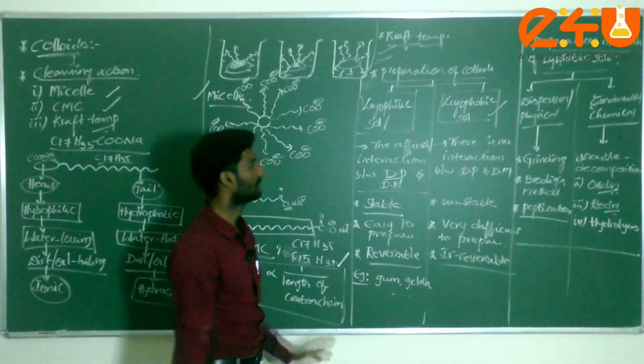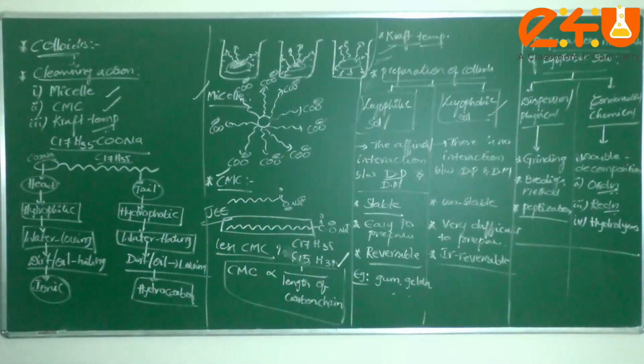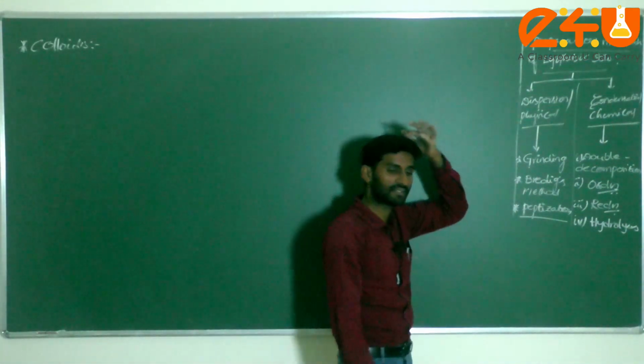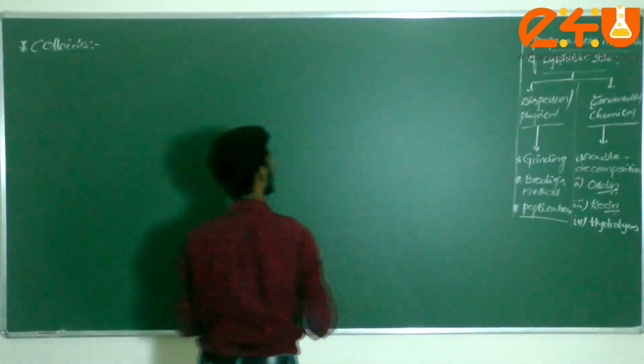Students, please note down, we have to continue with preparation methods. Now let us start here.